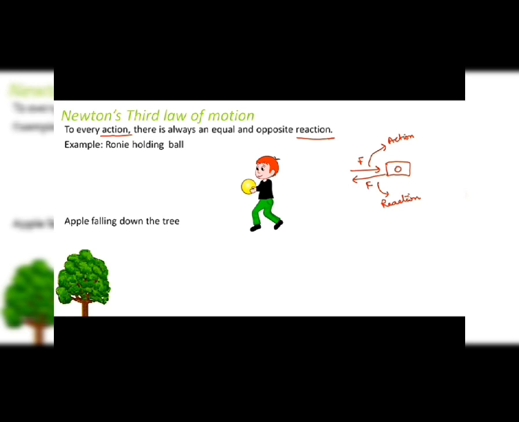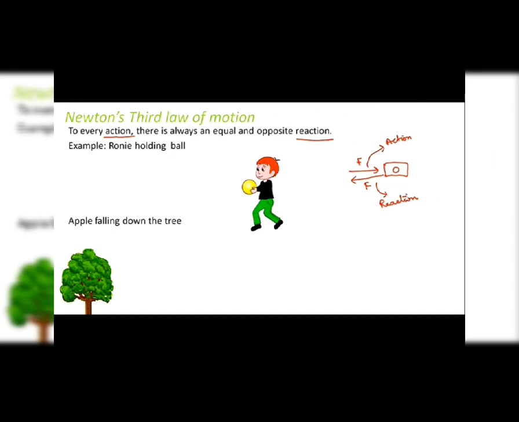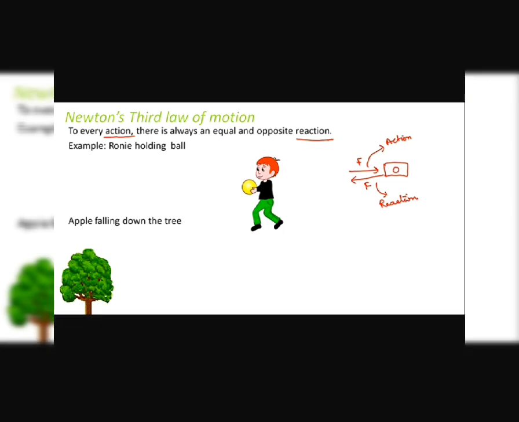Even in this case, yes, of course, the force is being exerted by the apple as well. But the difference is that since the mass of the Earth is very large, the force experienced by the apple is large, whereas the force experienced by the Earth is very small because the mass of the apple is very small as compared to the mass of the Earth. And that is what I told you, that if the mass is higher, the force needed to move that object is also more.